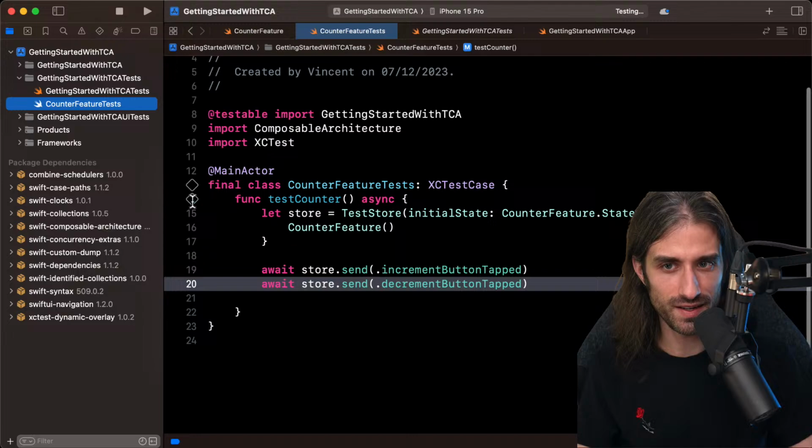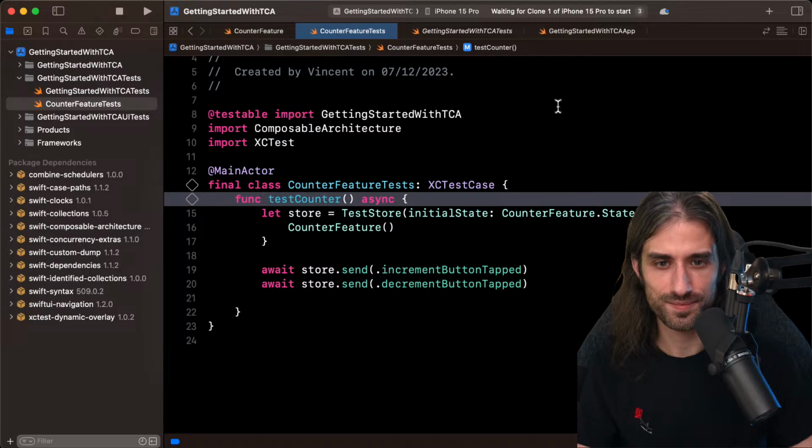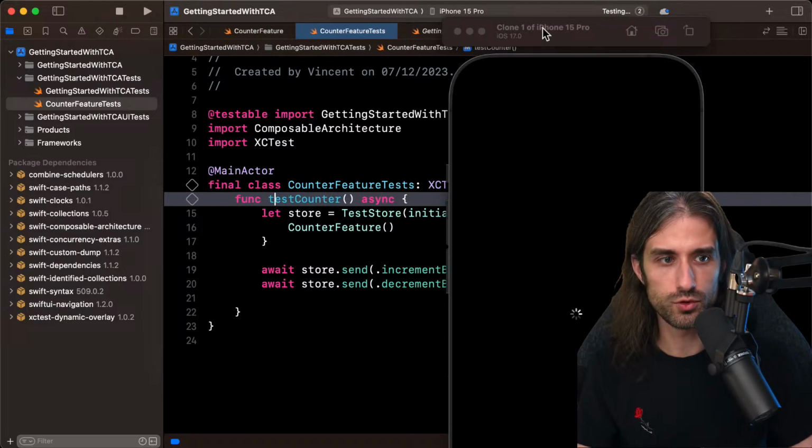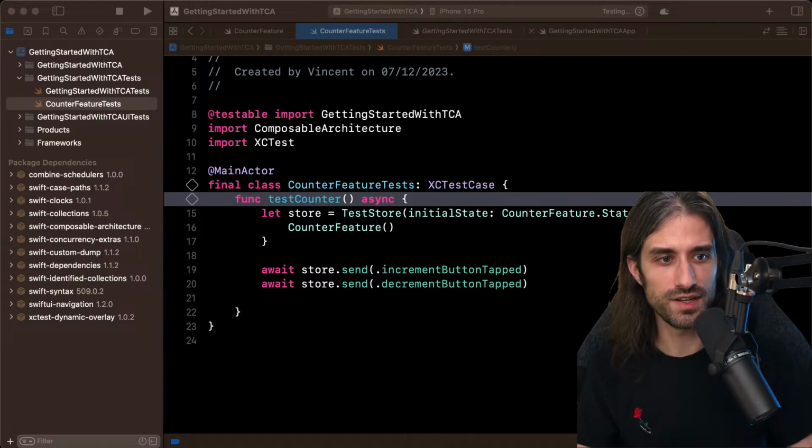So, okay, now it's testing. Okay, I'm going to move the simulator out of the view because you don't need it. Okay, it's creating several simulators. I'm going to move both of them out of the view.